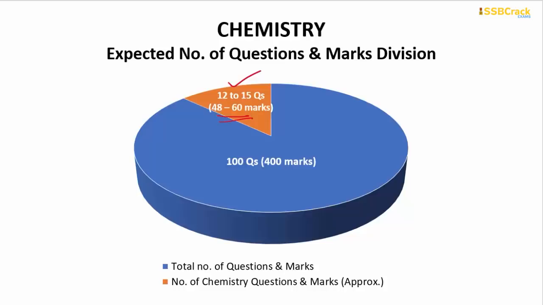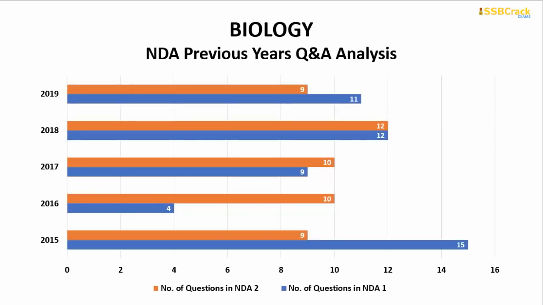Going on, the next important subject is biology. Biology covers everything regarding botany and zoology. Understand? When I'm telling you about biology, I'm also telling you about the botany and zoology parts in a detailed way. Combining both of these, we can see that the maximum number of questions came up 5 years back in NDA 1 of 2015. We found 15 questions from biology, and the least number of questions, only 4 questions from biology, in NDA 1 of 2016.